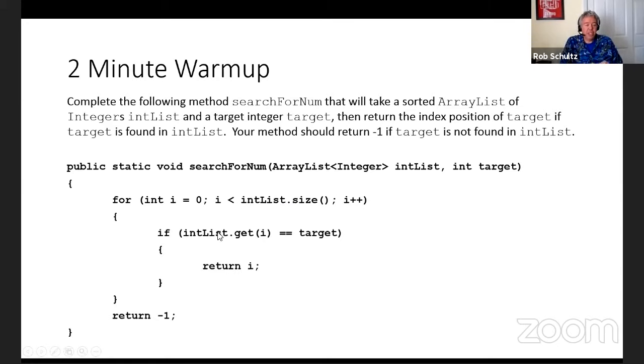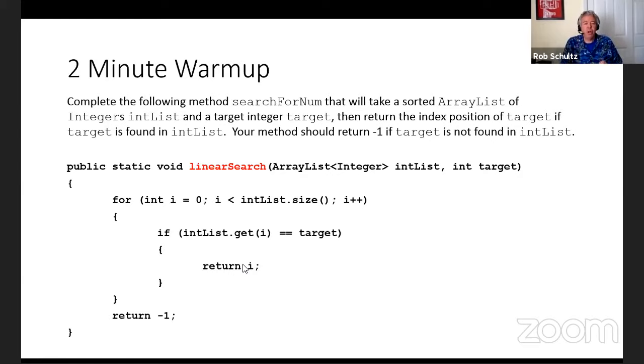And if by some chance, as we're working through element by element by element, we find an element that is equal to our target, we return that position. Okay, this is probably the most straightforward searching algorithm, in my opinion, that there is. And this is actually called linear search. So linear search is really nothing more than just traversing an array or an array list and stopping when you find the value that you're looking for.